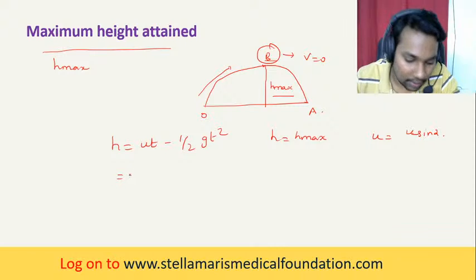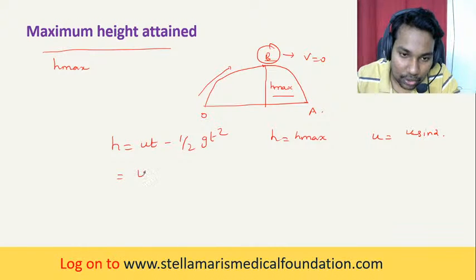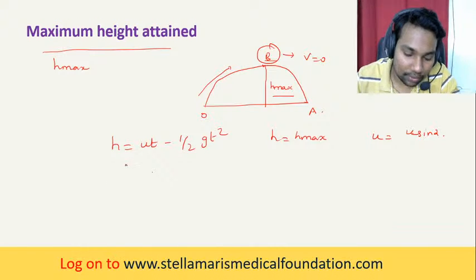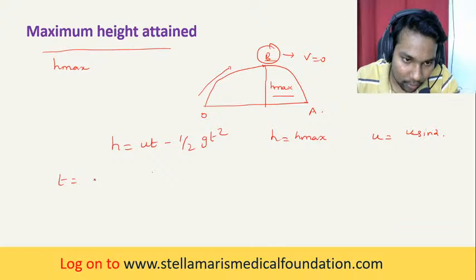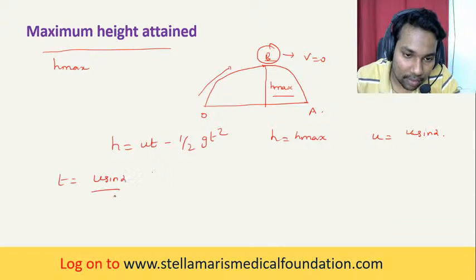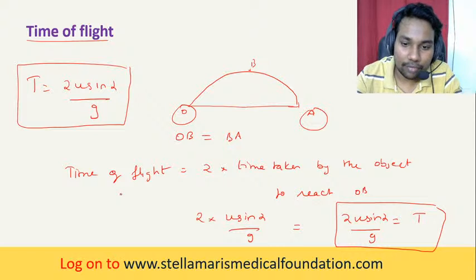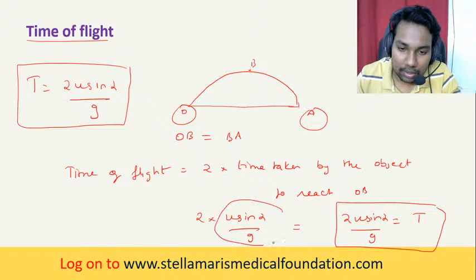So substitute it here. And you know what t is, no? T you have already found out. T is equal to u sine alpha by g.